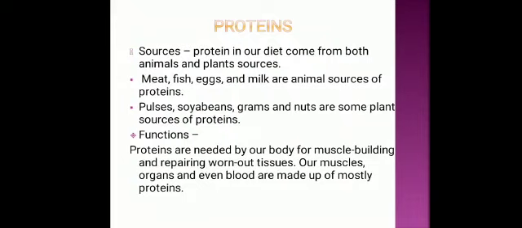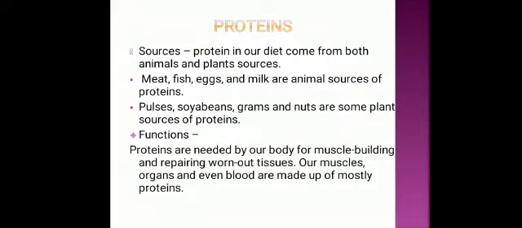Now why do we need protein? Protein supplies the body with materials to make new cells which build the body and make it grow. It also gives materials which repair the damaged body cells, meaning during the healing of wounds. And that is why proteins are needed for the growth and repair of the body. And among that, children need more proteins than adults in comparison to their body weight, because they are in the rapid growth of their body.